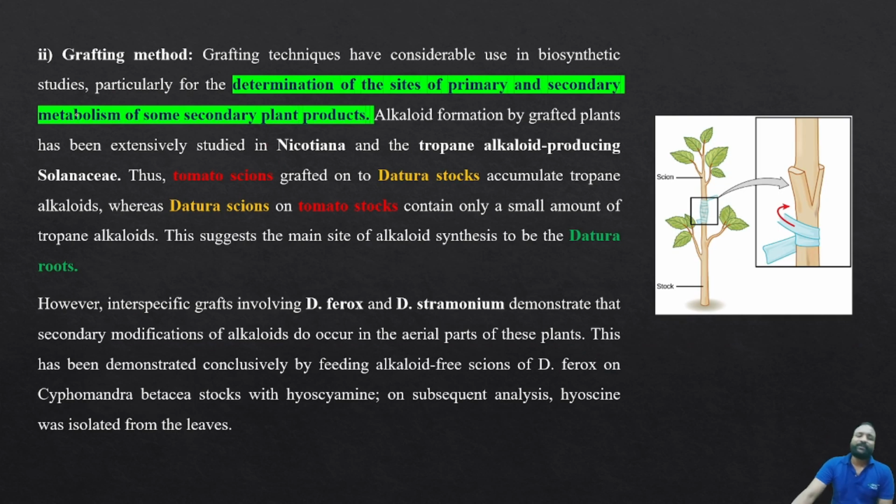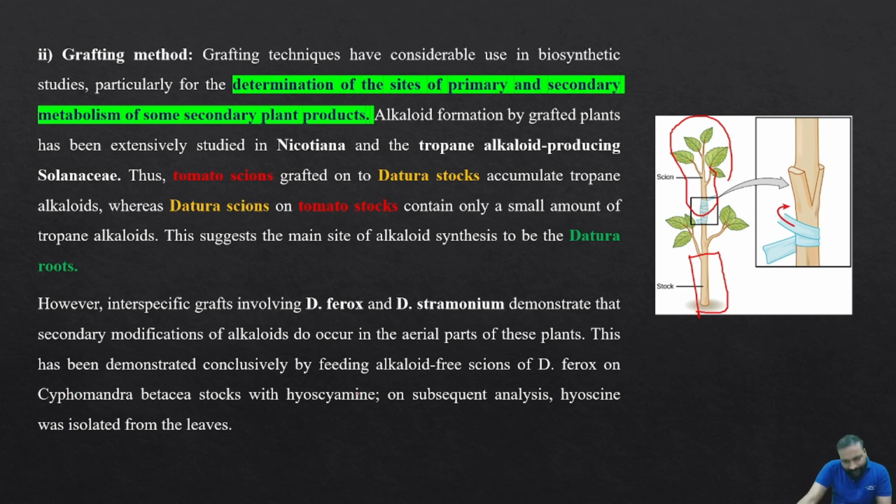Next, the grafting method. In the first method, we got to know the site of synthesis, where the basic synthesis has started. But coming to the grafting method, grafting is nothing but the joining of two different species. The one connected on the upper portion is called the scion, whereas the one attached to the ground or soil, which is the support, is known as the stock.